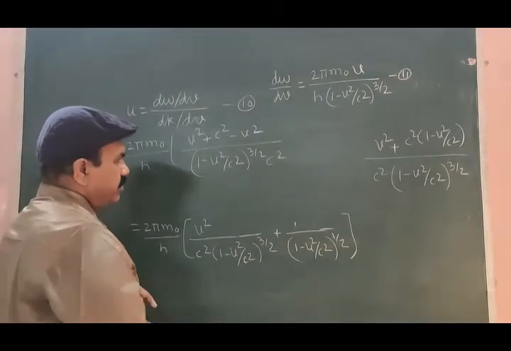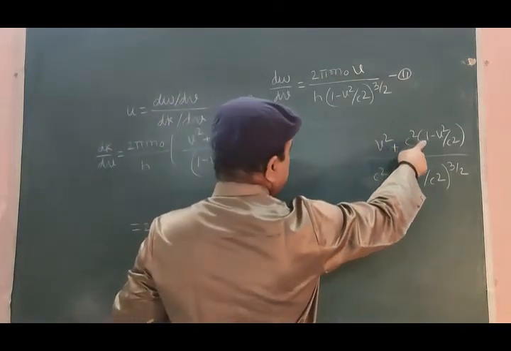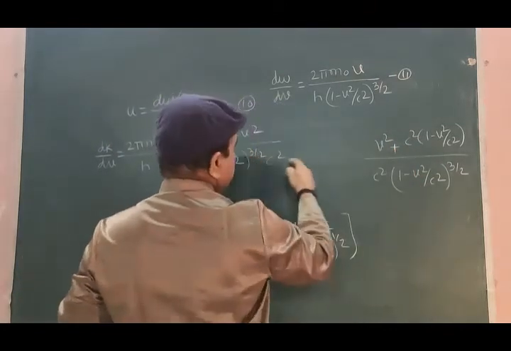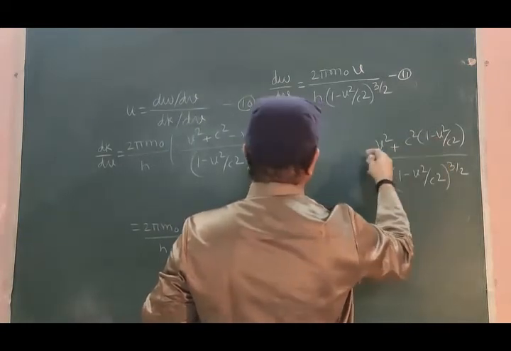So v square is written here. 1 into c square minus c square get cancelled, v square will be left.